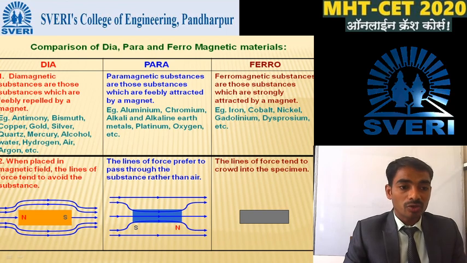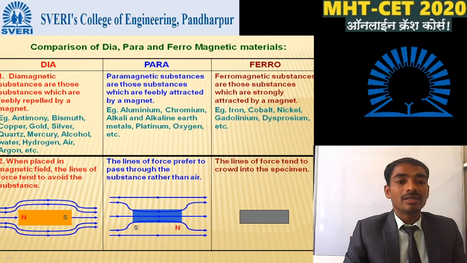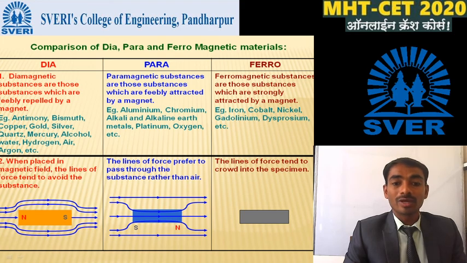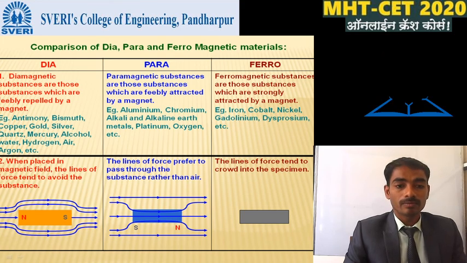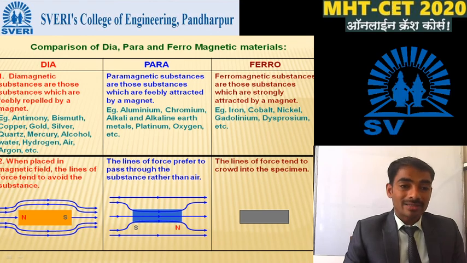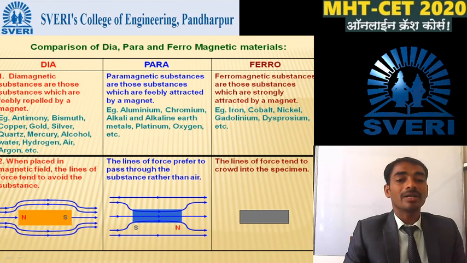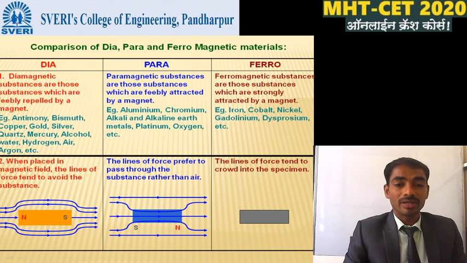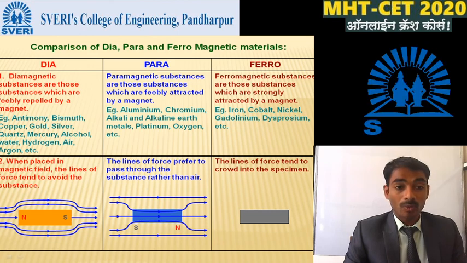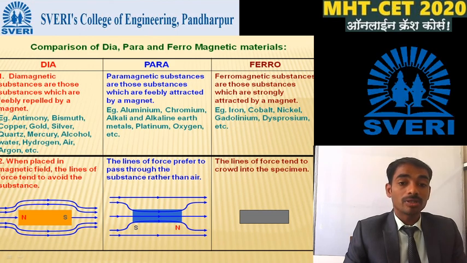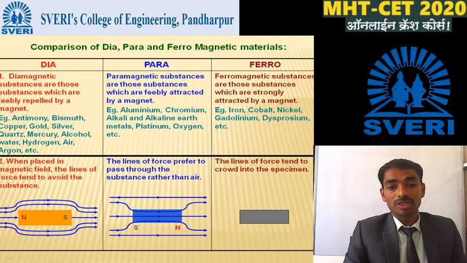Suppose in your question antimony is the type of material, so your answer is diamagnetic, not para, not ferro. So your example of these three materials is very important. Why? Any question can be asked on the examples.